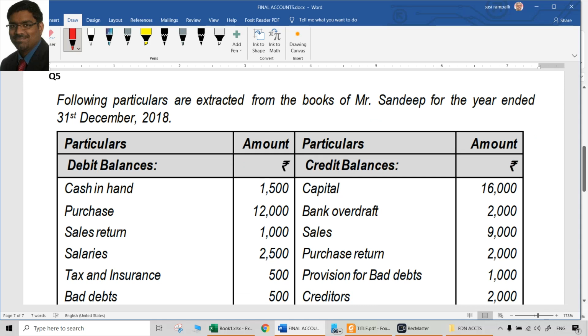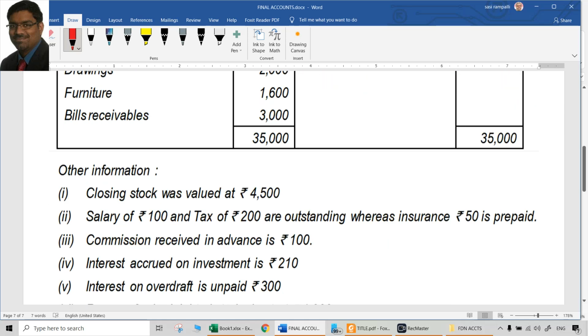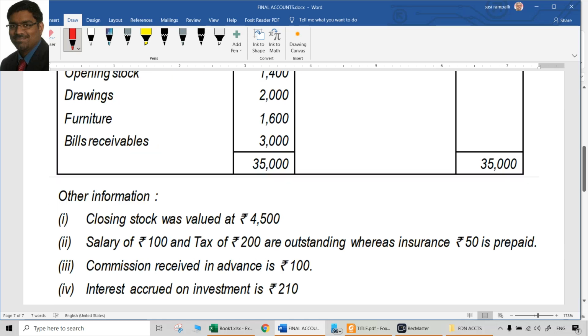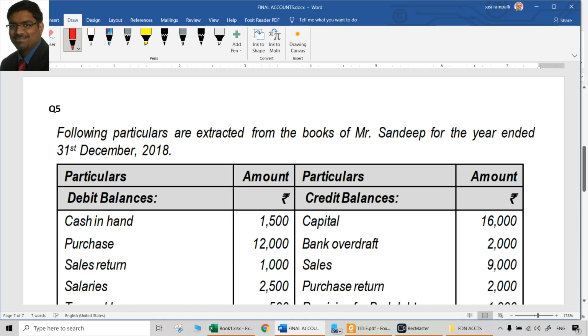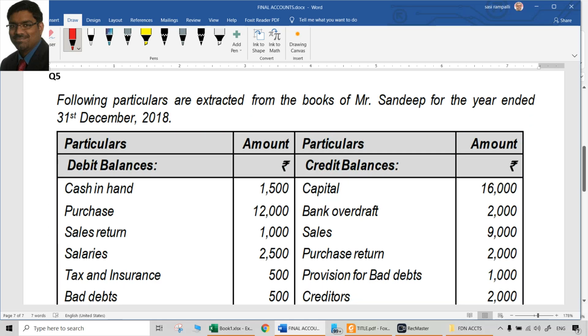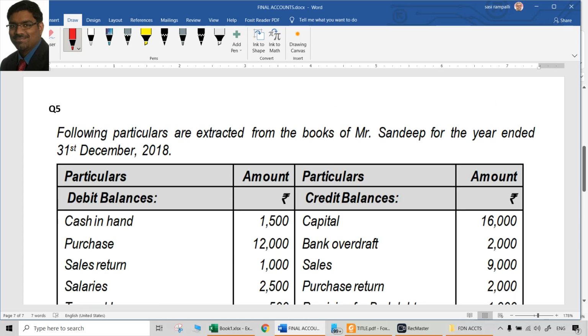Now let's move on to question number 5. Once again, a typical question with a trial balance given, debit balance and credit balance, and the simple adjustments are all given. So these types of questions are very, very common, typical final accounts questions. So let us solve this question number 5.